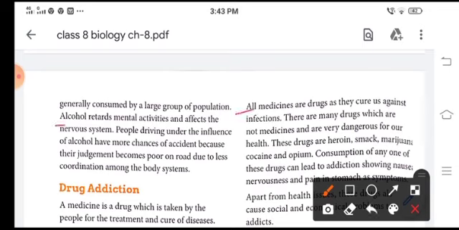Alcohol retards mental activities and also affects the nervous system. People driving under the influence of alcohol have more chances of accidents because their judgment on the road becomes poor due to less coordination among the body systems.